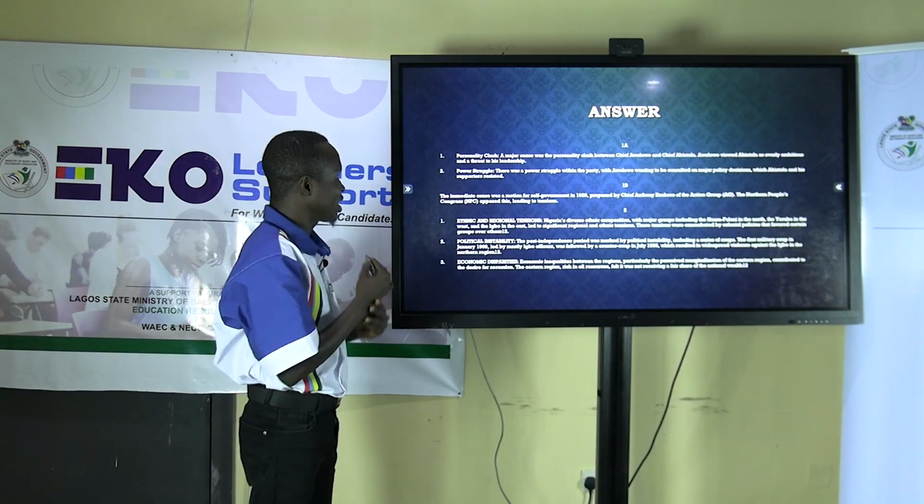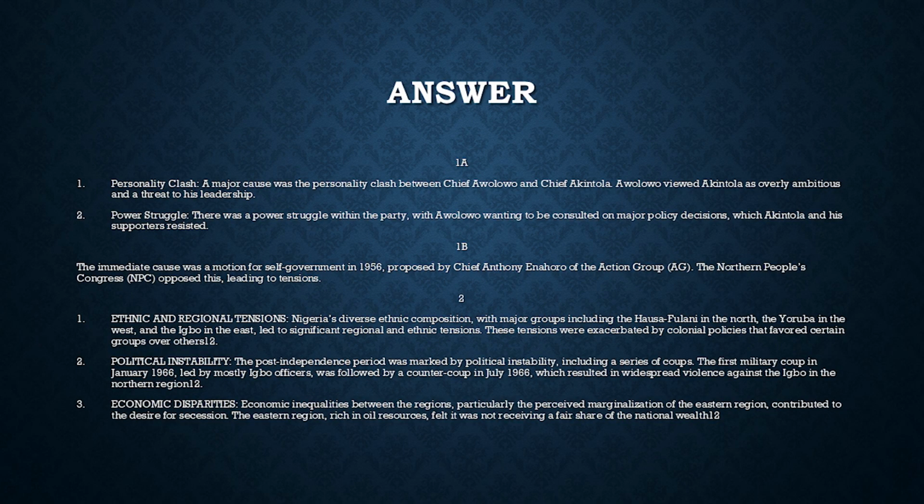Number 1, personal clash. A major cause was the personal clash between Chief Awolowo and Chief Akintola. Awolowo viewed Akintola as overly ambitious and a threat to his leadership. 2, power struggle. There was a power struggle within the party, with Awolowo wanting to be consulted on major policy decisions, which Akintola and his supporters resisted.